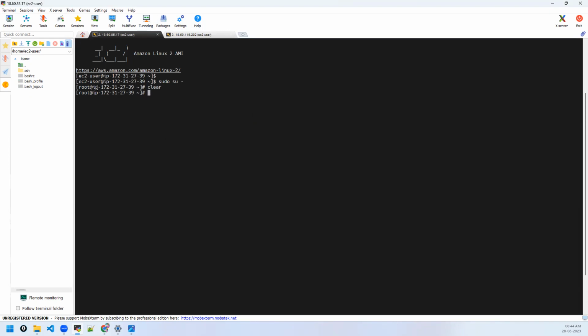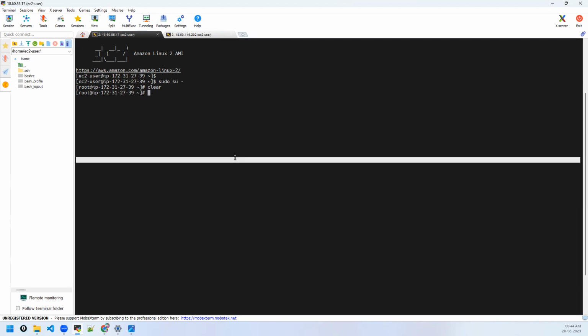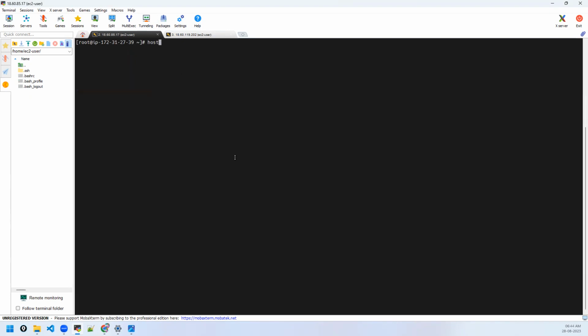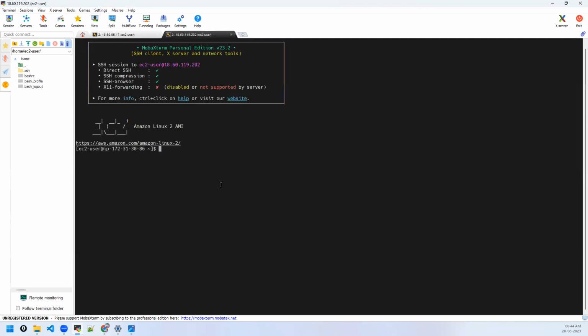See, this is the host name that is showing, right? I want to put some host name. This is not mandatory, but always a good practice. There's a hostnamectl command with which you can change the host name. Set the host name of this machine as master node. Okay, do the same for the worker node also. Change the host name per node. Okay, so done.